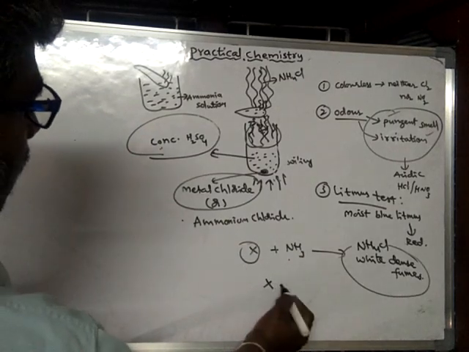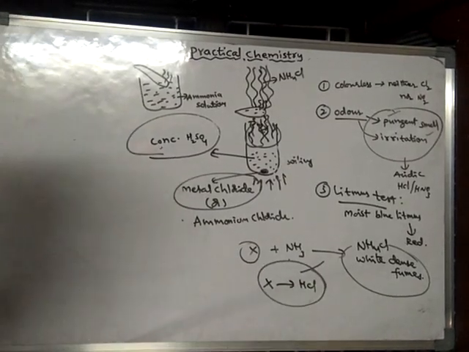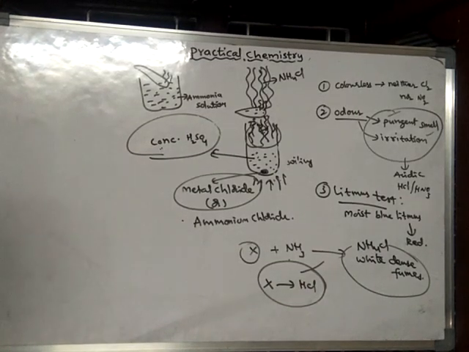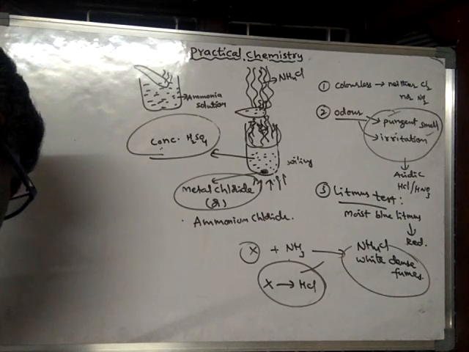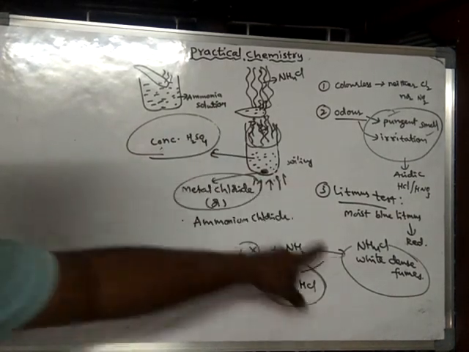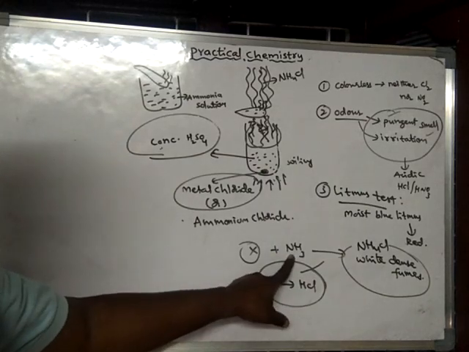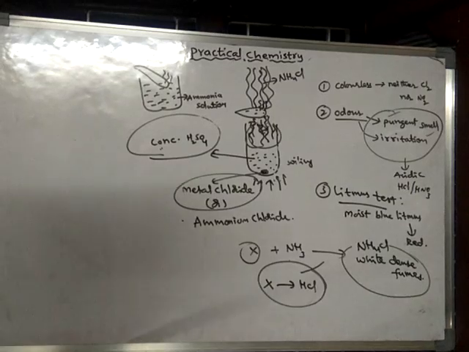Compulsorily X should be HCl. So finally we can come to a conclusion that the above gas is hydrogen chloride gas, because the gas which can produce white dense fumes with ammonia solution is only HCl.